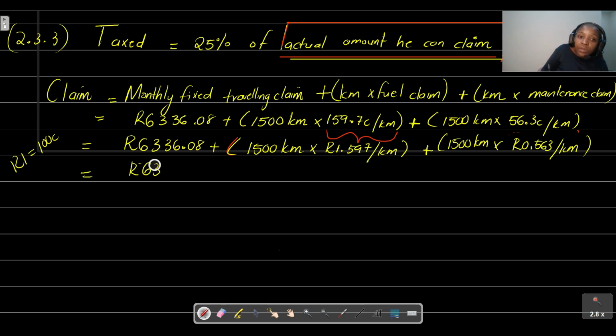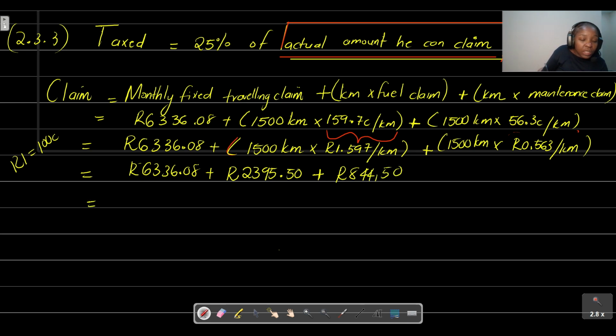Just take that 6,336.08 plus, we take that 1,500, we multiply by that rate of 1.597, that is going to give us 2,395.50 plus, okay, we take that 1,500, we multiply by 0.563, that is going to give us 844.50.